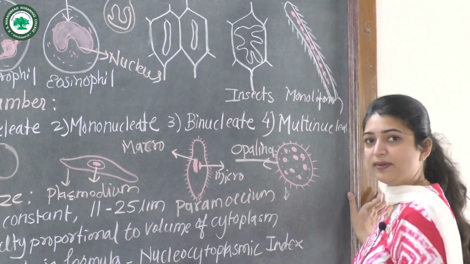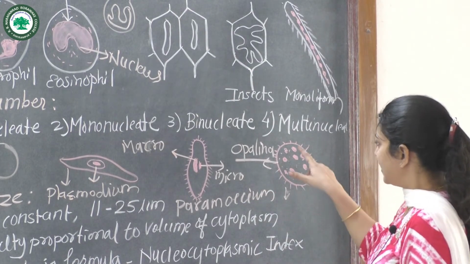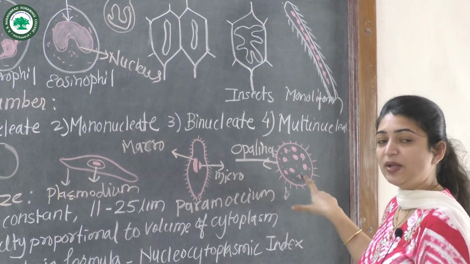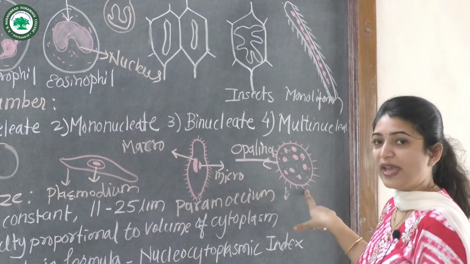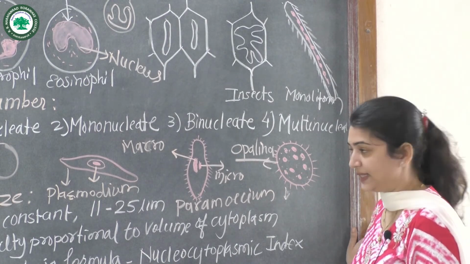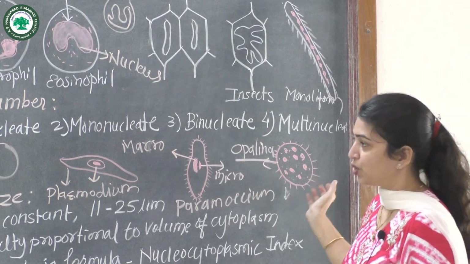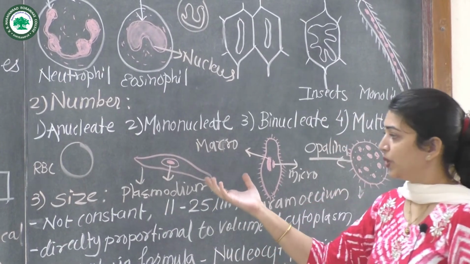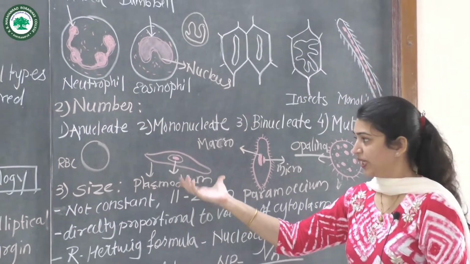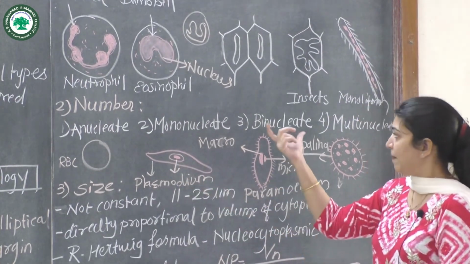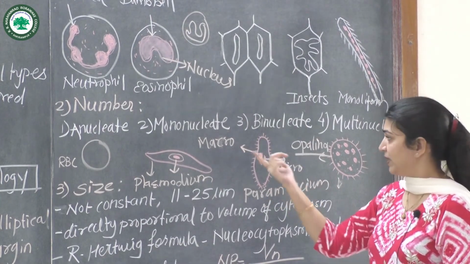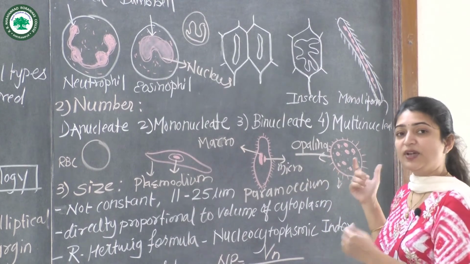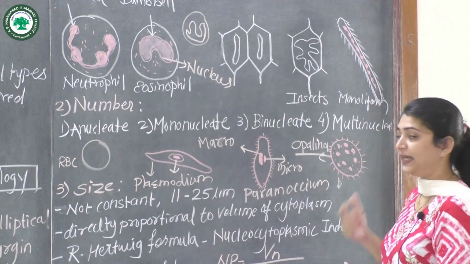In the Opalina organism, these are the different spherical nuclei present in more than two number, so we call it a multinucleate cell. The example is Opalina. Again I will recap: anucleate is the RBC of man; mononucleate is a single nucleus present in Plasmodium; binucleate is present in Paramecium having macronucleus and micronucleus; and in Opalina we have a number of nuclei, that is multinucleate.